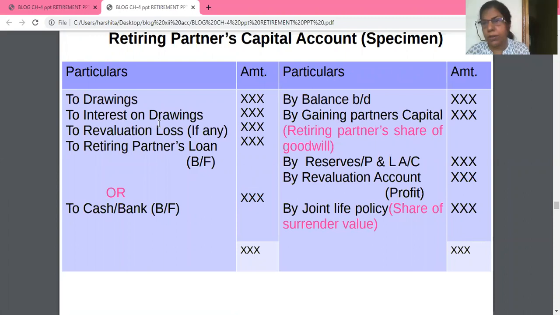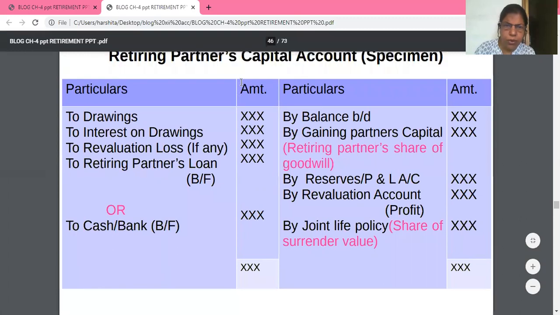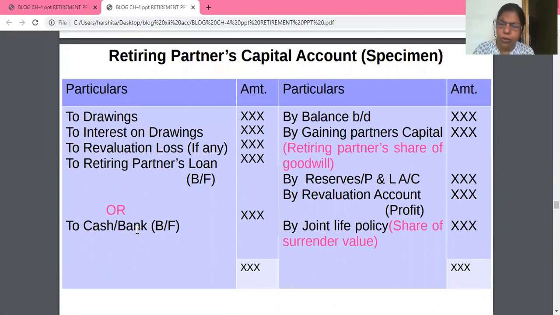Now two things are given. This question is also asked in the exam. If a partner is going to retire and the firm is paying the amount in cash, what will be the general entry? Retiring partner's capital account debit to cash. If payment is made by cheque, you will write to bank.